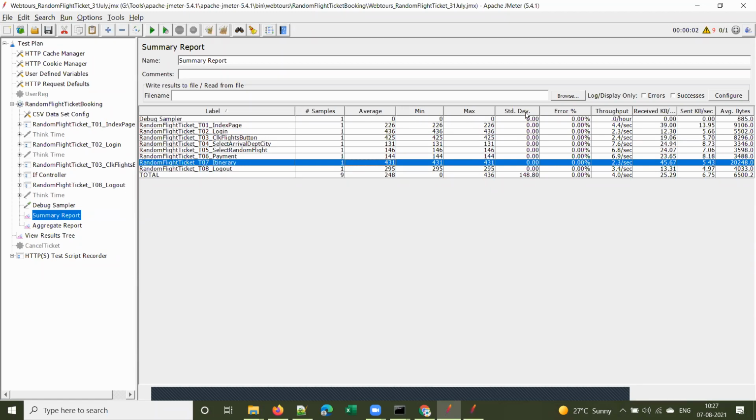We'll discuss what standard deviation is and what the importance of standard deviation is in performance testing. In performance testing, standard deviation is important. Do you remember standard deviation?